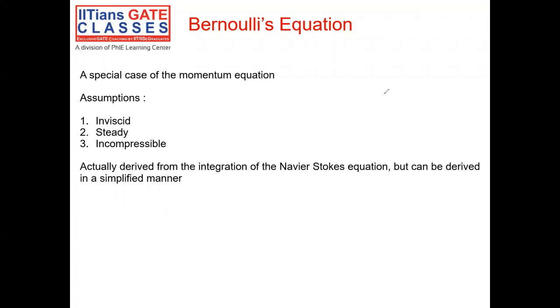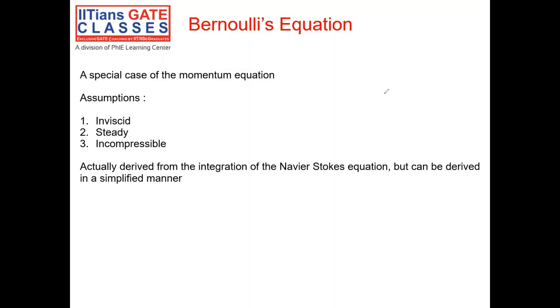Bernoulli's equation is nothing but a special case of the momentum equation. The momentum equation is nothing but the Navier-Stokes equation in our case, or let's say Newton's second law applied to a control volume.